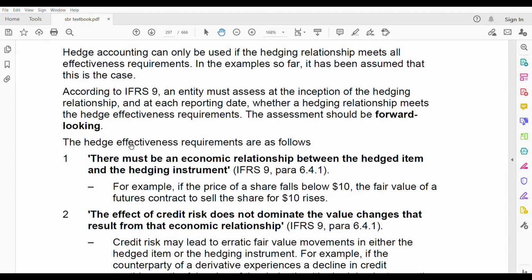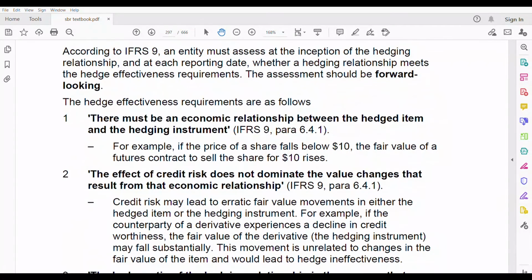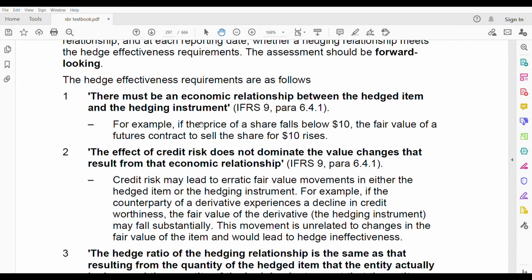So the hedge effectiveness requirements are as follows. There are 3 requirements in this list. You might not be asked such questions directly, but a question might ask what the hedge effectiveness criteria are, or they might give you a scenario and ask whether hedge accounting should be applied or not.